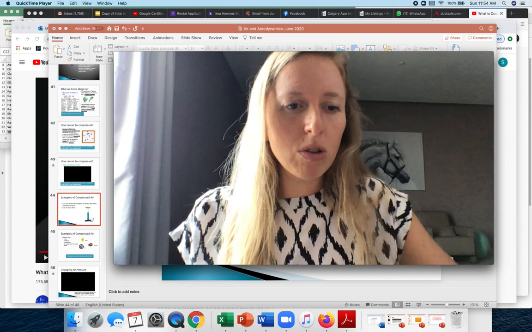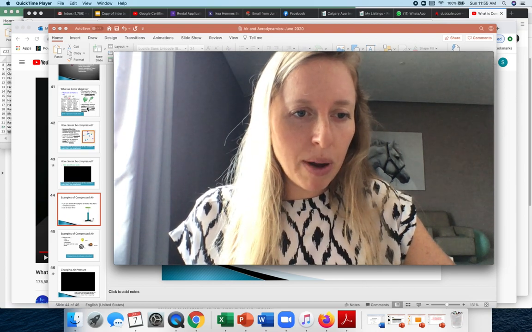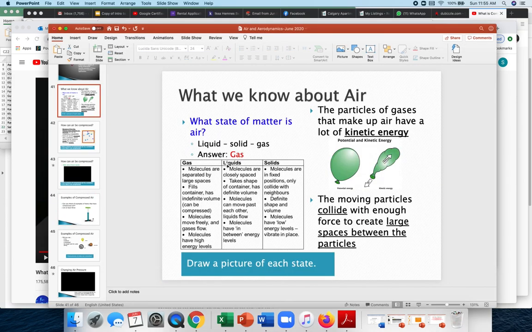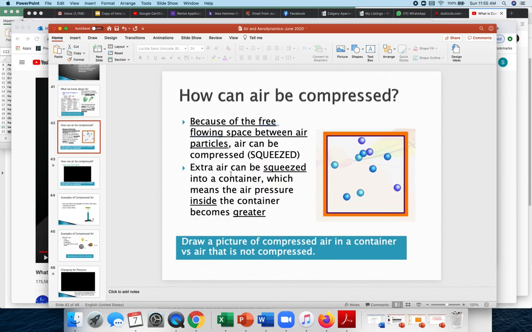So drawing down, I guess you might have needed to do a little bit more work on this, like doing a little sketch of each of these different states. And then a little something about what kinetic energy is. Okay, so kinetic energy basically is energy in motion. Potential energy is stored energy, so it's not moving yet. And then the main thing is drawing a picture of compressed air inside a container.